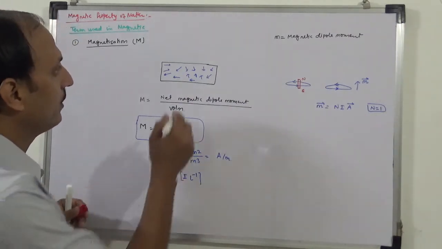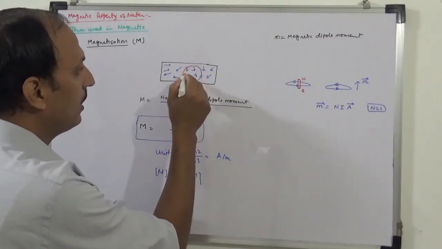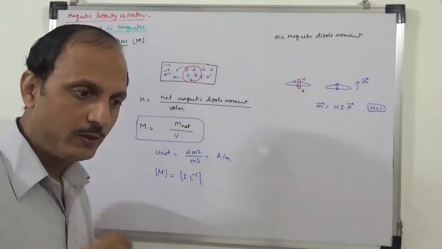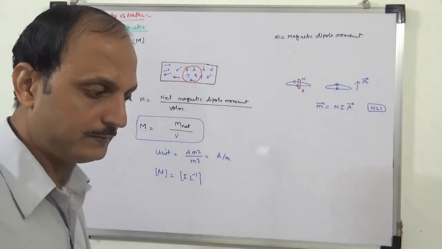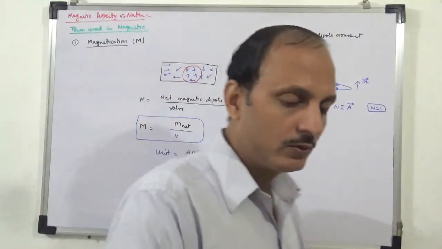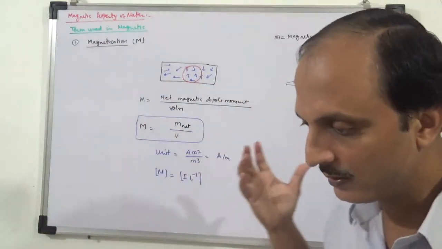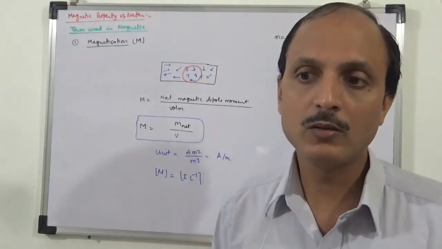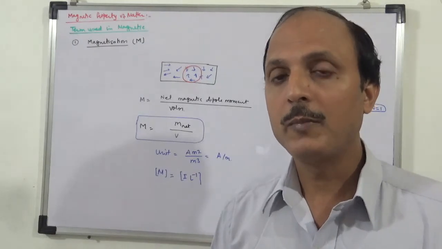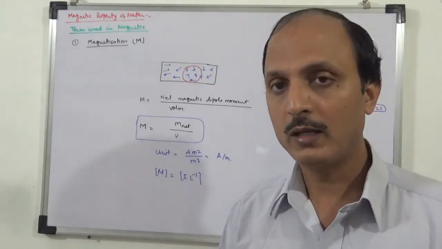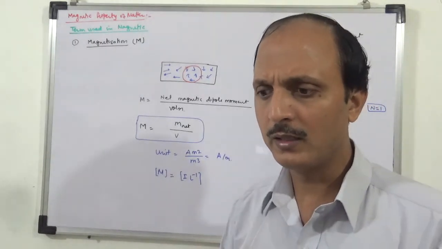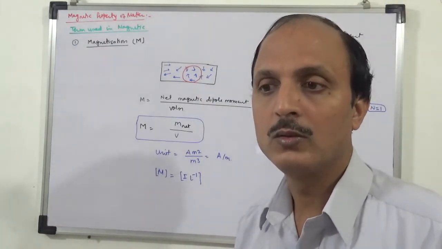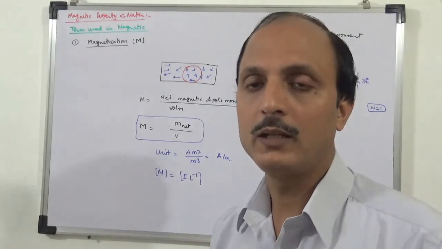Exactly what we are doing is asking, in a unit volume, how many net magnetic moments are there? That per unit volume is called magnetization. In short, the physical meaning is that the material with higher magnetization will be the stronger magnet. If magnetization in a material is 0, that material is not magnetic.